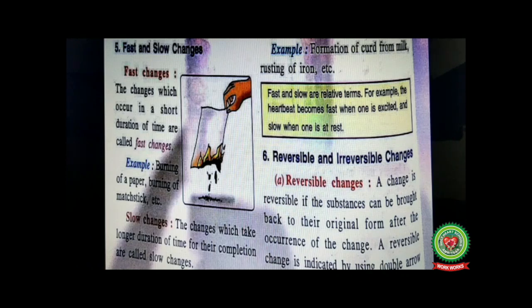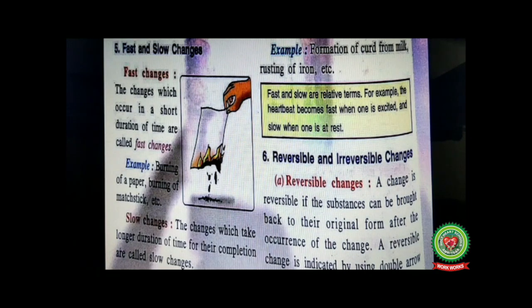Slow changes. The changes which take longer duration of time for their completion are called slow changes. Example, formation of curd from milk, we have discussed. Next is rusting of iron. It is also a very slow change. Some more examples are changing of weather, formation of day and night.